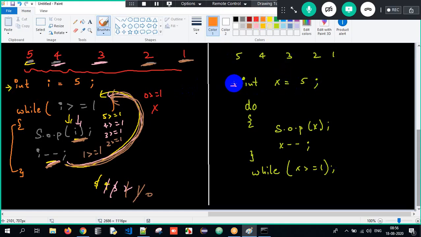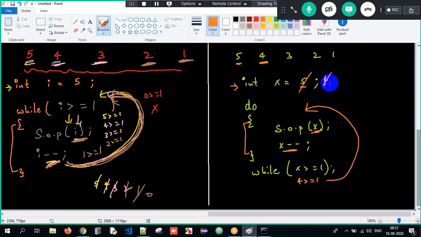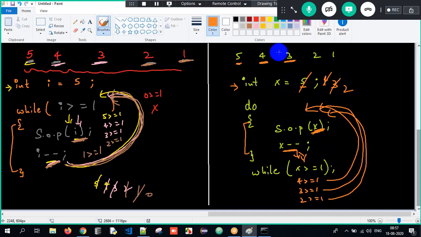What is my x value? The x value is 5. It does the job: print the x value, 5 will get printed. x minus minus, x will now become 4. Is 4 greater than or equal to 1? Yes, it goes back. 4 will get printed. x minus minus, it will become 3. Check the condition: is 3 greater than or equal to 1? Yes. Print 3. x minus minus, it will become 2. Check the condition again: is 2 greater than or equal to 1? Yes, it goes back.